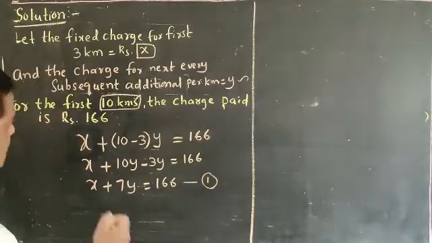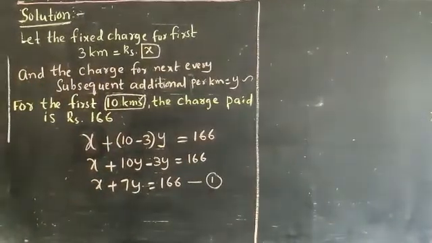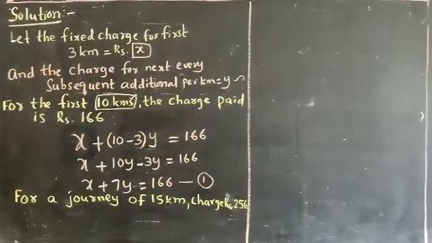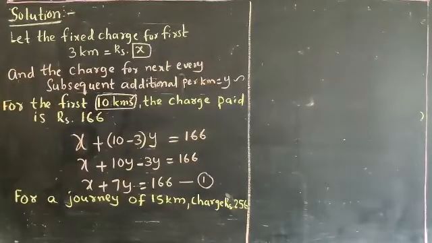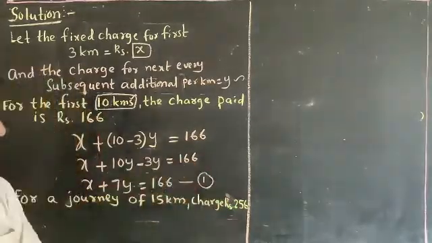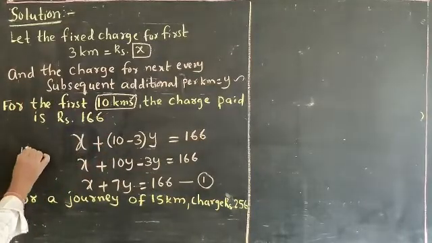Right. See the second information given. See the next condition here. For a journey of 15 kilometers, he charged 256 rupees. So for this, same way, total 15 kilometers.